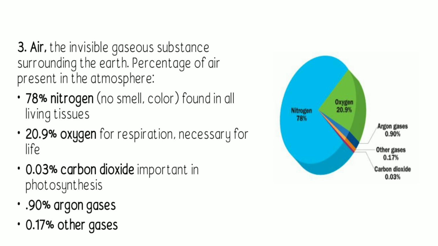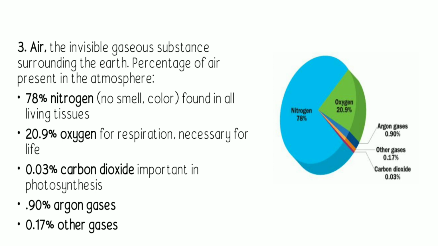Okay, next. The third factor, which is the air. So it is the invisible gaseous substance that surrounds the Earth. Okay, so we have here the percentage or distribution of air present in the atmosphere. The 78% is nitrogen, which is found in every living tissue. This nitrogen has no smell and is colorless.